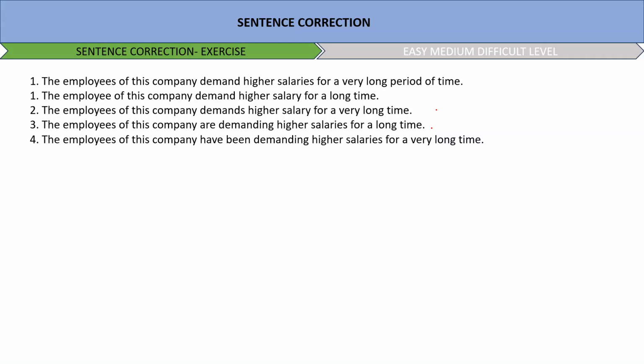Which one of the following is more appropriate? The best answer I see here is option number 4. There are many employees, so the employees of this company have been demanding continuously, present perfect continuous, higher salaries, higher than what they are getting, for a very long time. So the correct answer is option number 4.